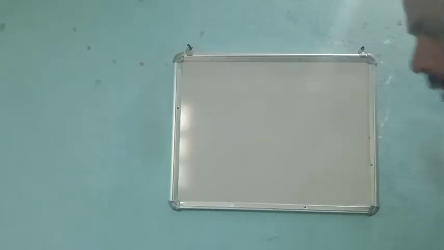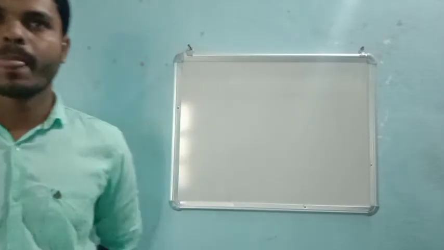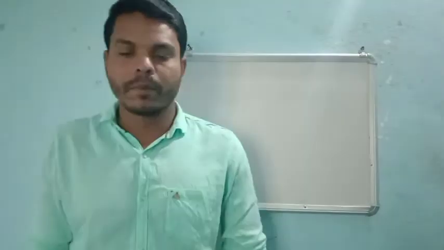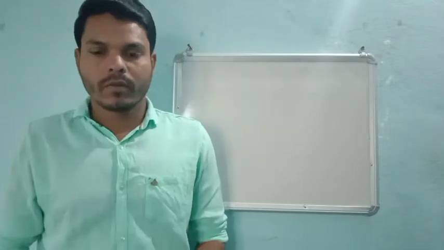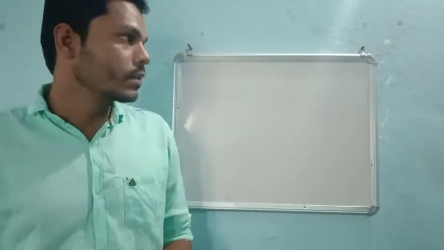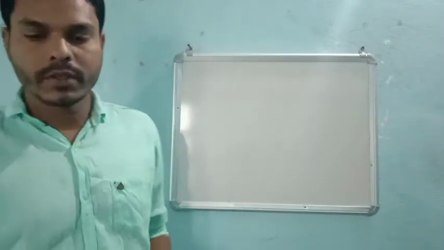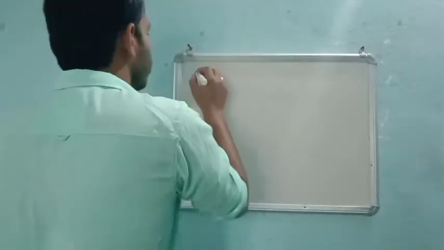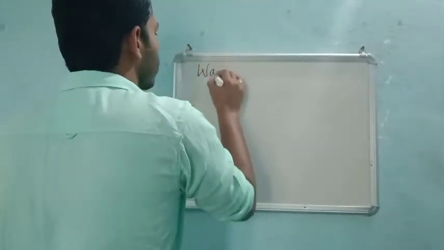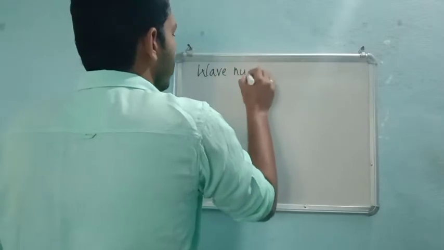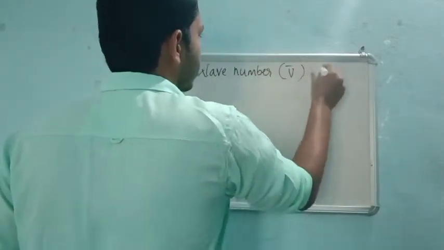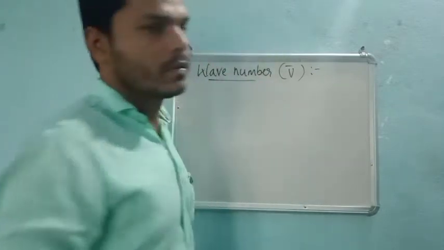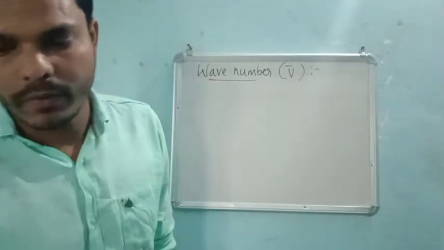Students, in the last class we discussed frequency, amplitude, wavelength, and the speed of light. Now in this class we will discuss the last definition in this part, which is wave number. Wave number is denoted by ν̄.